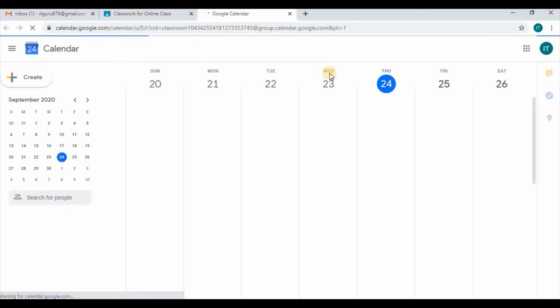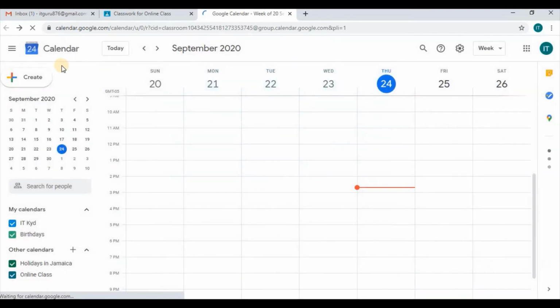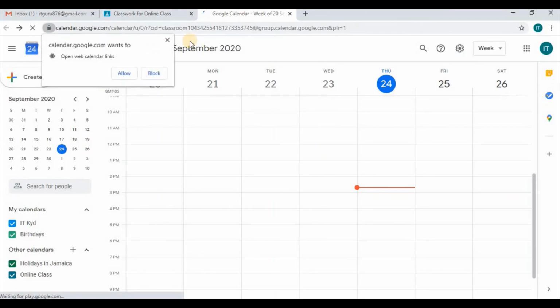If I click on the Google Calendar area, I can see if there were any postings from my teacher on the calendar that is important, or I can also create a calendar for myself, just a reminder, or to distribute to others.